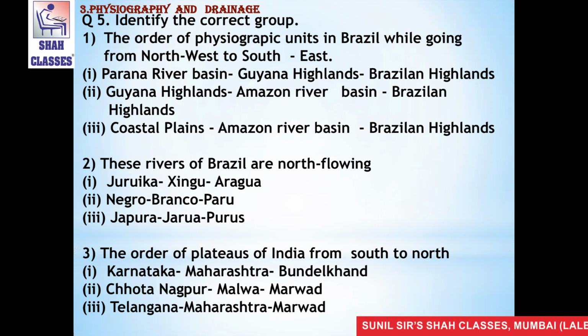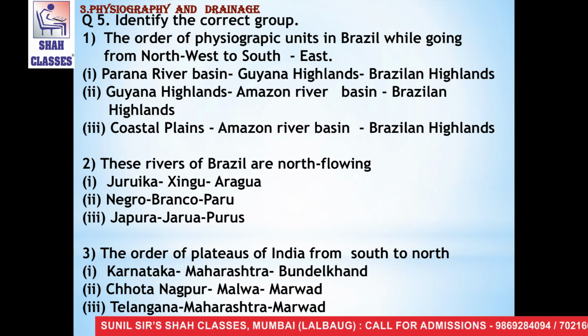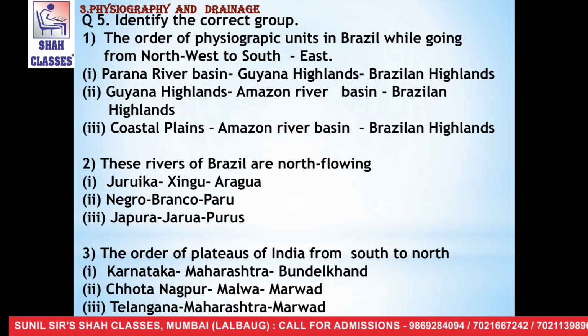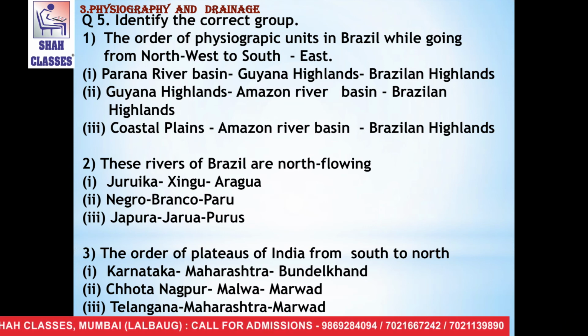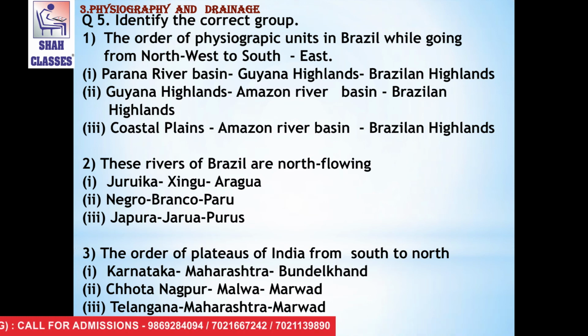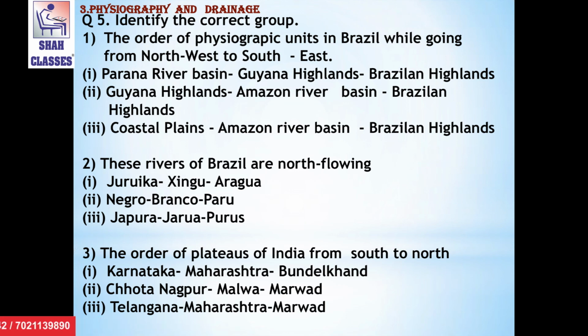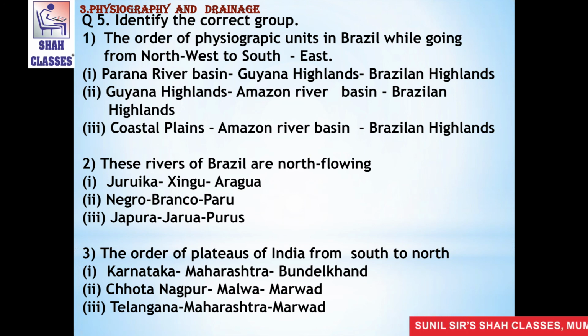Question number 5. Identify the correct group. The first is the order of physiographic units in Brazil while going from northwest to southeast. The first group is Parana River Basin, Guiana Highlands, Brazilian Highlands. The second group is Guiana Highlands, Amazon River Basin, and Brazilian Highlands. And the third group is Coastal Plains, Amazon River Basin, and Brazilian Highlands.